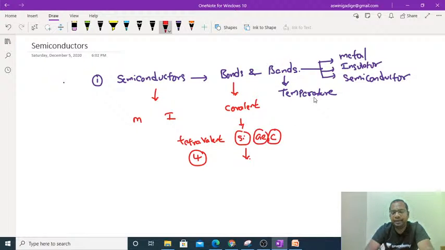Okay. And coming to the temperature, whenever the temperature increases, the forbidden energy band gap, or the energy band gap, will automatically decrease. There is an inverse proportionality between both these two. And coming to the bands, as I told that,